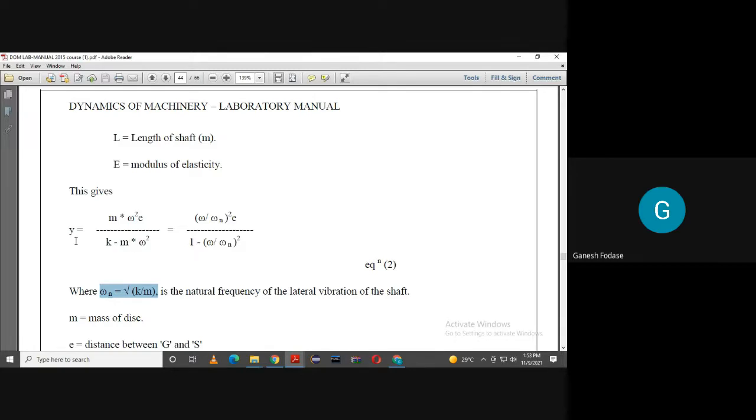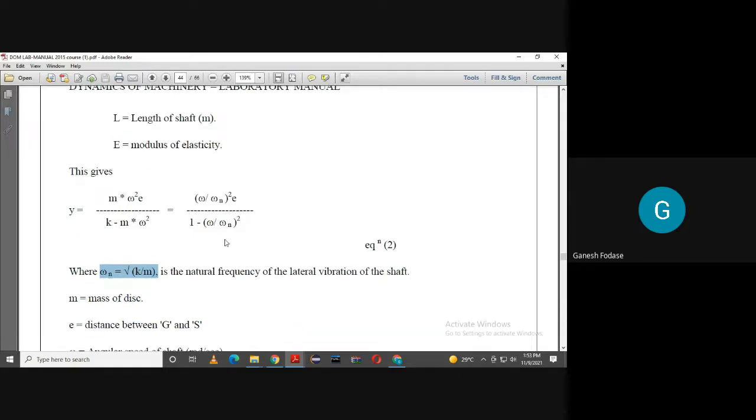Now you can see here that y depends on omega upon omega n. This is one ratio of frequency of rotation upon natural frequency, or you can say omega c. So y depends upon these two frequencies: one is omega, that is frequency of rotation, and the other is omega n, natural frequency, or you can say frequency at critical speed. e is nothing but eccentricity. Now tell me, what will happen to y depending upon omega? So we have to consider two conditions.